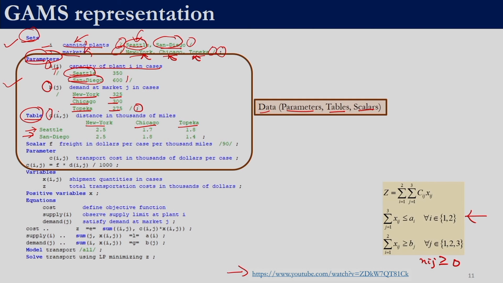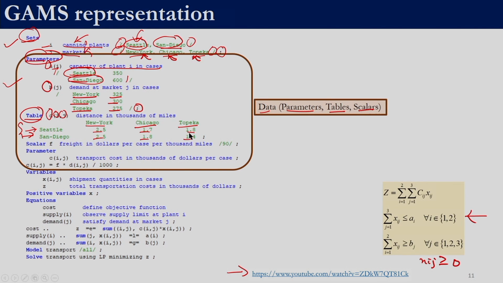So, GAMS understands that when we refer to I, we are referring to this set I, and set I contains 2 values, Seattle and San Diego. So, it expects 2 rows over here. Similarly, for markets we refer to it using J, and there are 3 markets, so 3 columns. The columns should be New York, Chicago and Topeka. So, these are the values which are given to us.